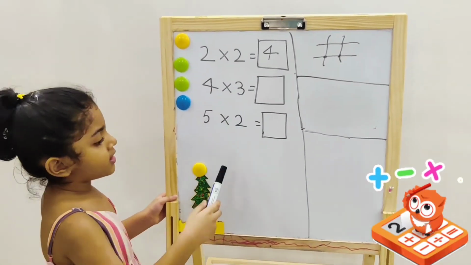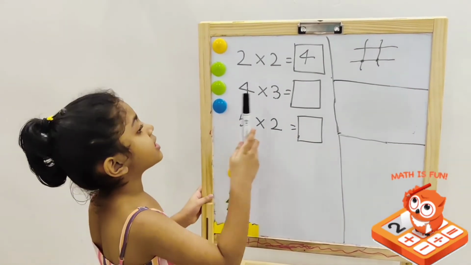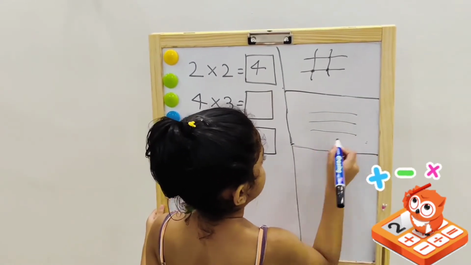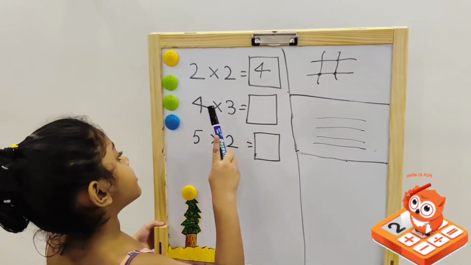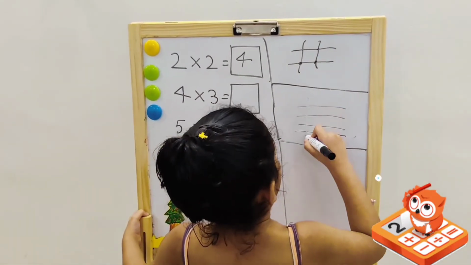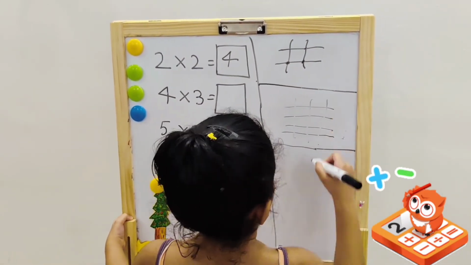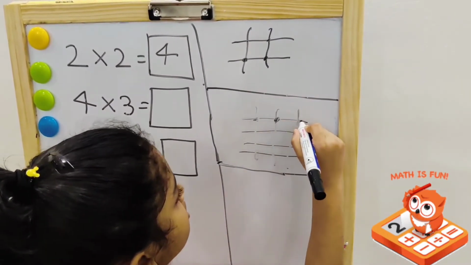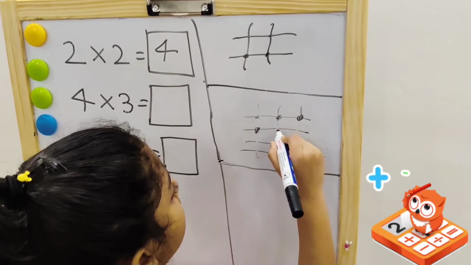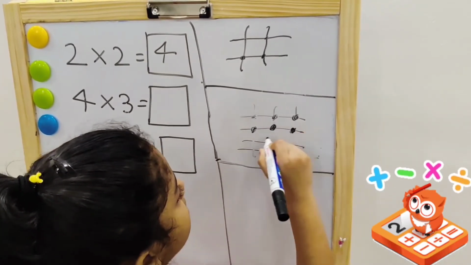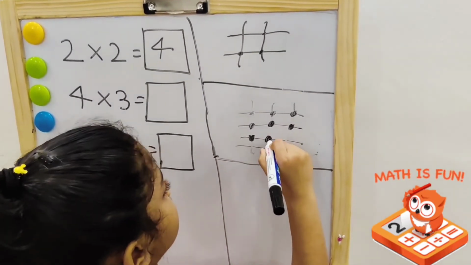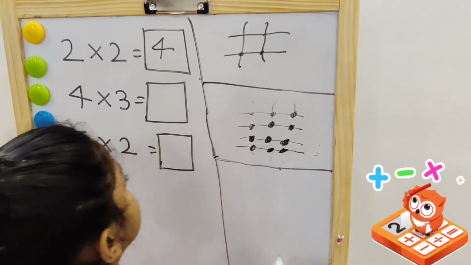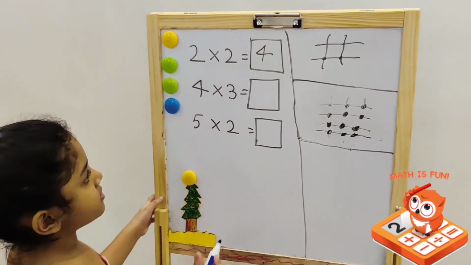4 cross 3. Now let's do 4 horizontal lines. 1, 2, 3, 4. Now let's do 3 vertical lines. 1, 2, 3. Now let's count the dots. 1, 2, 3, up to 12. There's 12 dots, so the answer is 12.